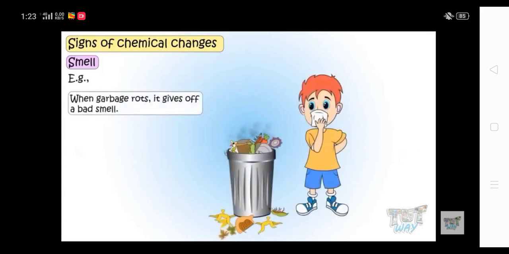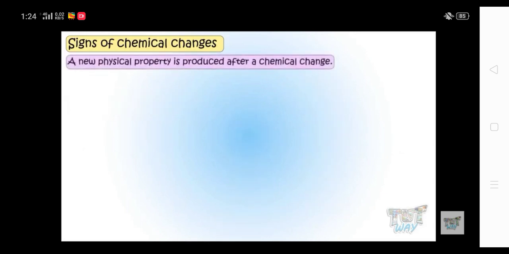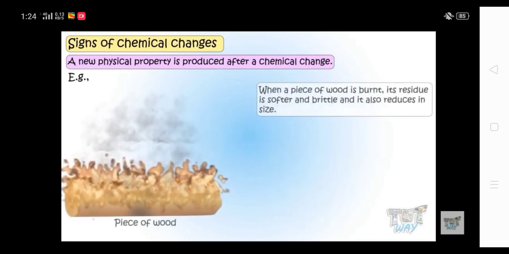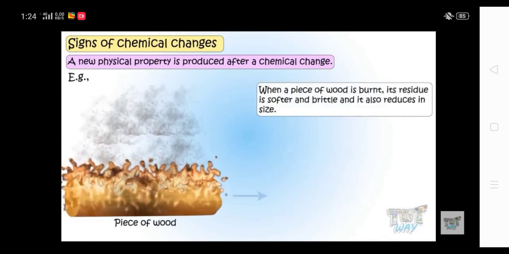Now another example is of smell. Whenever garbage rots, what happens? You get a bad smell, and that bad smell is actually an example of a chemical change. New physical properties are also produced after a chemical change. We have seen when a new substance is produced, new properties are also produced. Now, when we cut an apple and keep it aside, a brown colored layer appears on it, right?